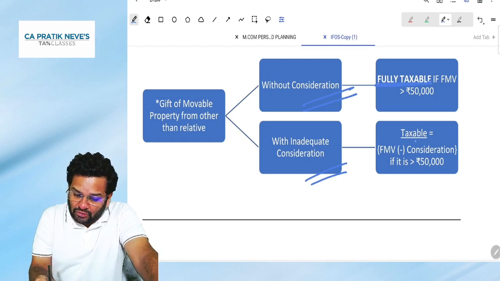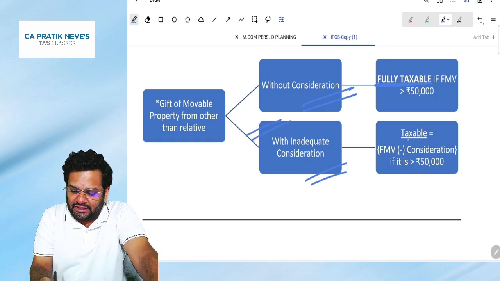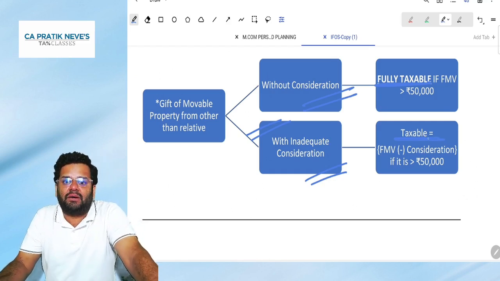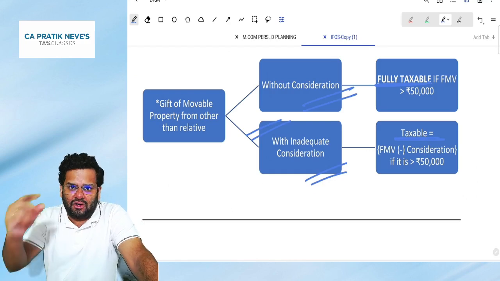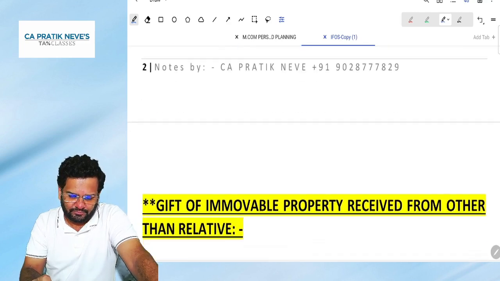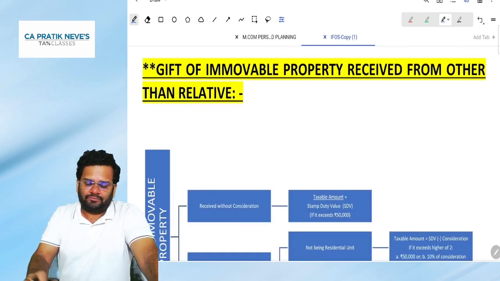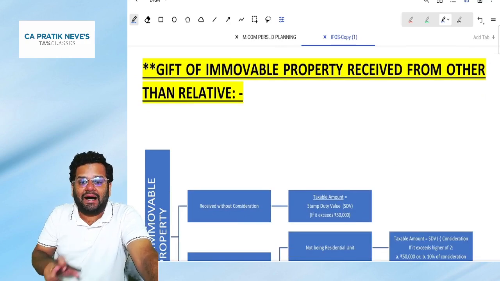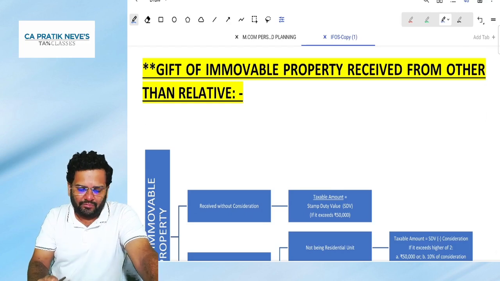If it is for inadequate consideration, then the taxable amount will be FMV minus consideration, only if that difference exceeds 50,000. Going ahead, if it is a gift of immovable property received from other than a relative, then what will happen?